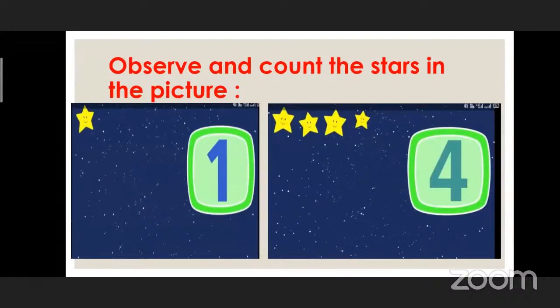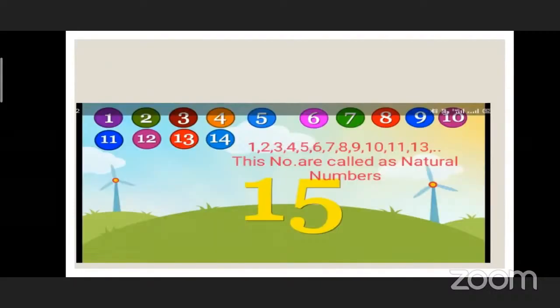If there is no star in the picture, that means it is zero. These 1, 2, 3, 4, 5, 6, 7, 8, 9, 10, 11, and so on, are the natural numbers. We call them counting numbers also because these numbers are used for counting. If we add 0 to the natural numbers, we get the whole numbers.